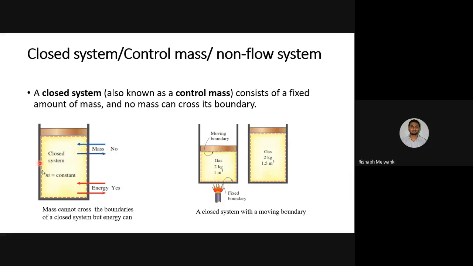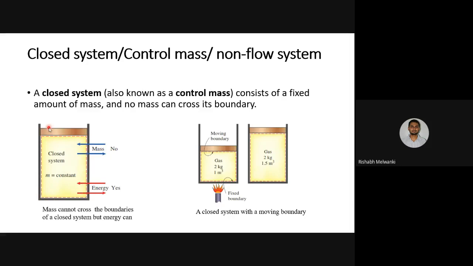Mass quantity is constant. Here you can see m is constant, so mass transfer is not there, but energy can transfer. How can energy transfer? We can attach a burner and from outside energy can transfer inside, or when we apply ice to the outside surface, heat will be rejected from the system. So energy can transfer but mass cannot transfer. That is why this is known as a closed system.